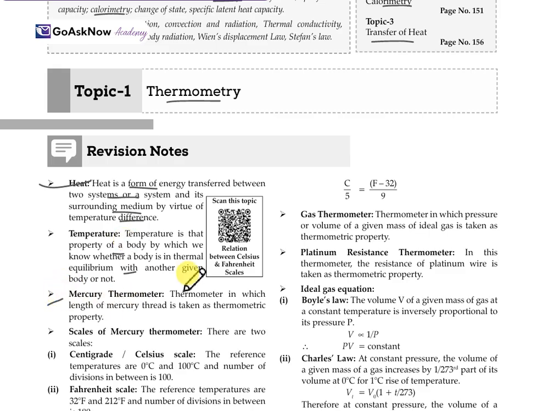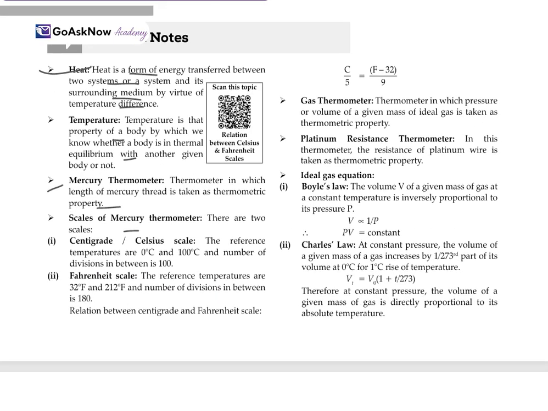Mercury thermometer: a thermometer in which the length of the mercury thread is taken as the thermometric property. There are two types of scales: the Celsius scale, or centigrade, and the Fahrenheit scale. For the Celsius scale, the reference temperatures are 0 degrees Celsius and 100 degrees Celsius, and the number of divisions in between is 100.